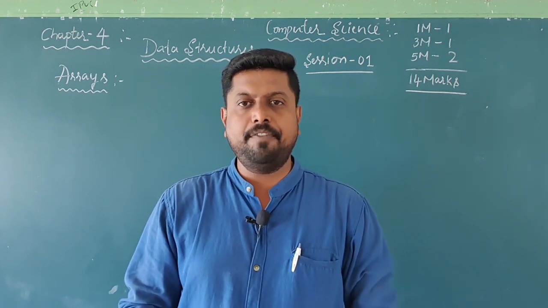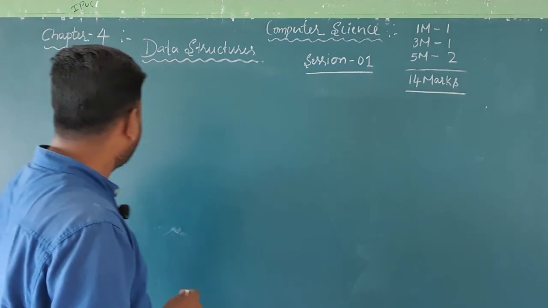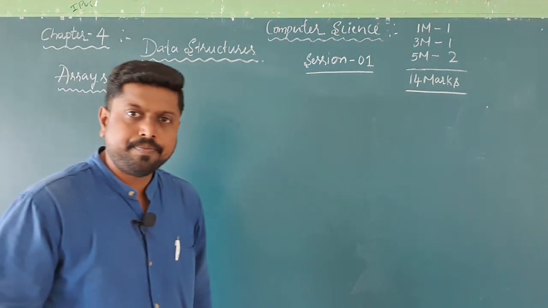For your reference, I will write the definition of arrays. Arrays are linear data structures.